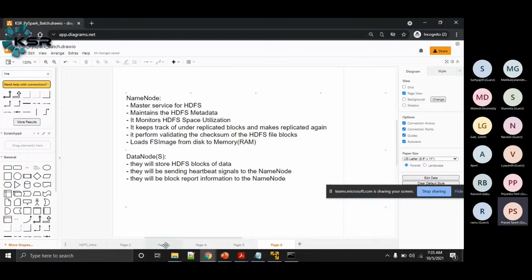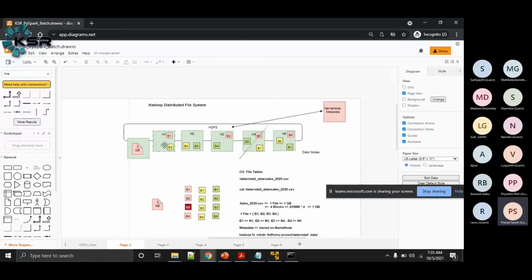So what does that block report information include? Say this is node 1, data node 1. The data node 1 will tell: I have a block B1 and a block B3 that belong to so-and-so file with me, this is the timestamp when this block was created, and this is a checksum on this block. So this information will be sent to the name node. Now the name node already has that information: what this file is, how many blocks there are for this file, where they are stored, and the checksum. Now the name node will cross-check whatever this data node is reporting against the information it has, to see whether it is correct or not.